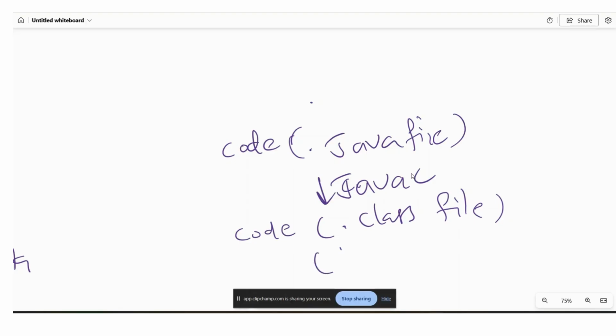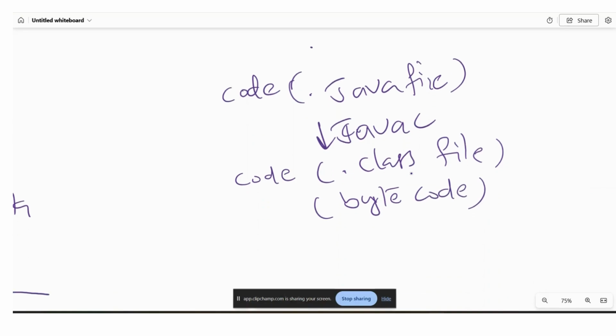This code contains bytecode, which is executed by the JVM. So the JVM is used to execute the .class files.